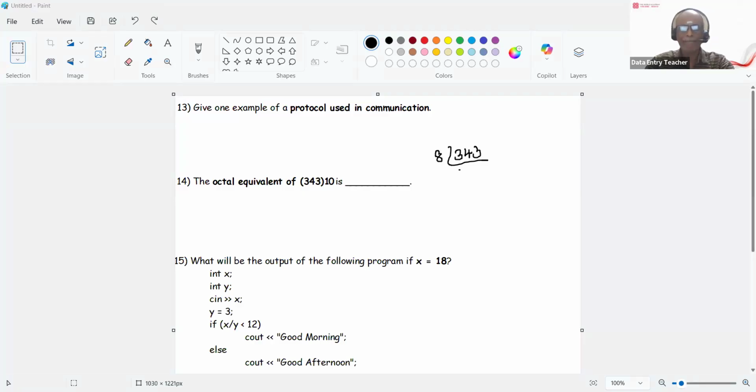So when you divide 343 by 8, you will get 42 times, right? 42 times 8 is 336, and you have 7 as the remainder. So 42 and 7 as the remainder. All right. So divide 42 by 8 again. So 8 times 5 is 40 and 2 is the remainder.